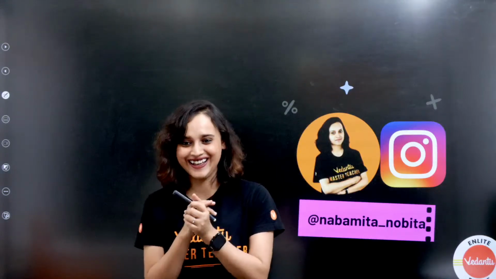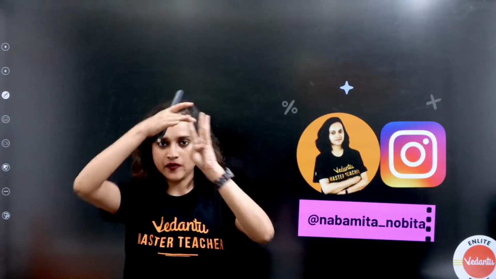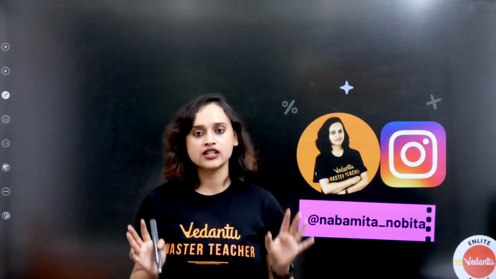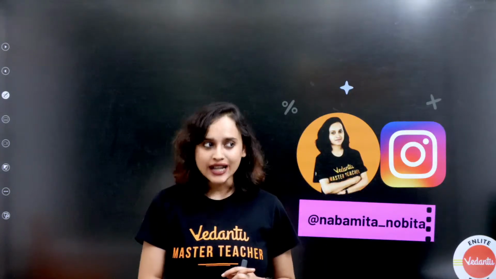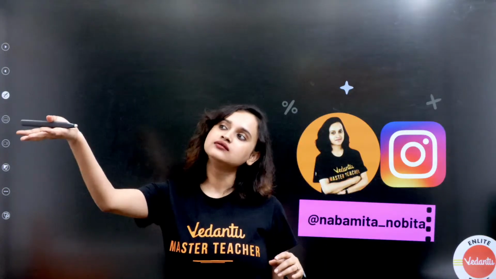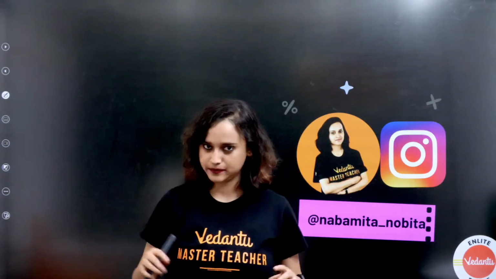Listen. There is a family of 4: mom, dad, brother, sister. They live in a 3 BHK house, okay? Mom and dad have a master bedroom. Brother and sister have one single room for each other, okay? Now, let's say that a relative is coming.